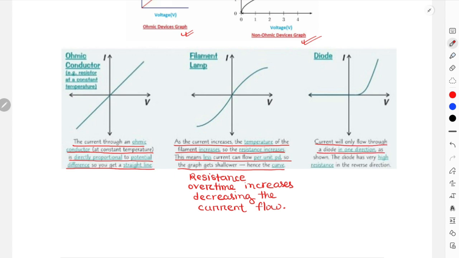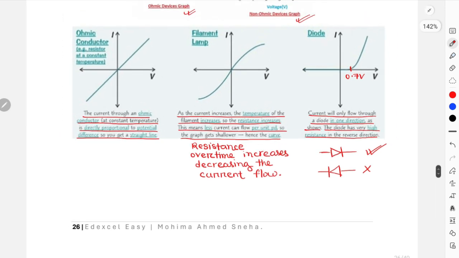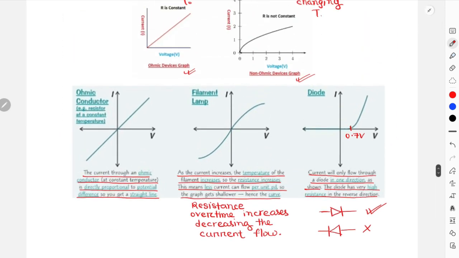diode in one direction as shown, and the diode has very high resistance in the reverse direction. Also, this is your 0.7 volt. This is the minimum threshold voltage that has to be provided to your diode connection, otherwise the resistance is very high. Okay, the correct symbol for diode connection is this one. If your diode is connected in the circuit in this direction, then this is right. If your diode is connected in this direction, then this is wrong. Okay, correct symbol for diode connection.